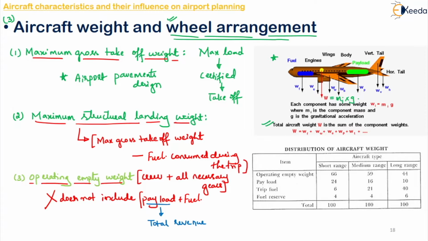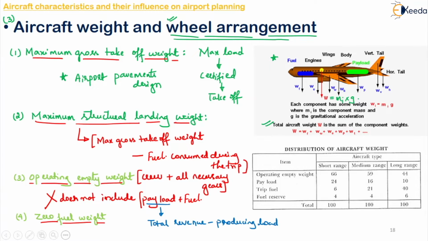They are giving revenue. So, the total revenue producing load is nothing but the payload. It includes the weight of passengers, their baggages, mails and cargoes. Understood?